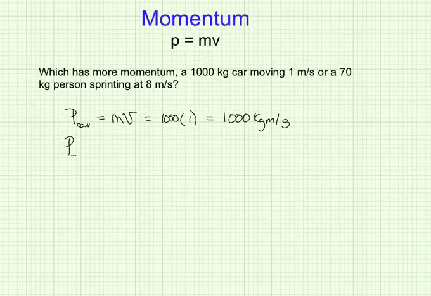Let's do the calculation now for the sprinter. So we'll take his mass, which is 70 kilograms, times his velocity. Even though it's 8 times larger, it's only going to have a momentum of 560 kilograms meters per second because his mass was so much smaller.